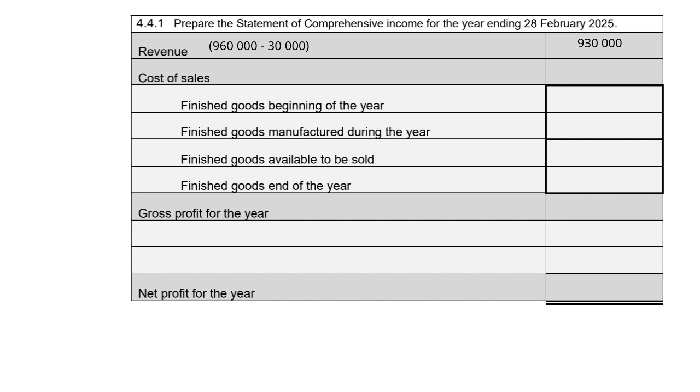And then they also say that a profit margin of 50% on cost price is maintained. So to calculate the correct sales amount after the trade discount of 20%, it's going to be 60,000 times 100 divided by 80, like I said previously, and that gives us 75,000 Rand. So in other words, our correct sales amount is 900,000 plus 75,000, which is